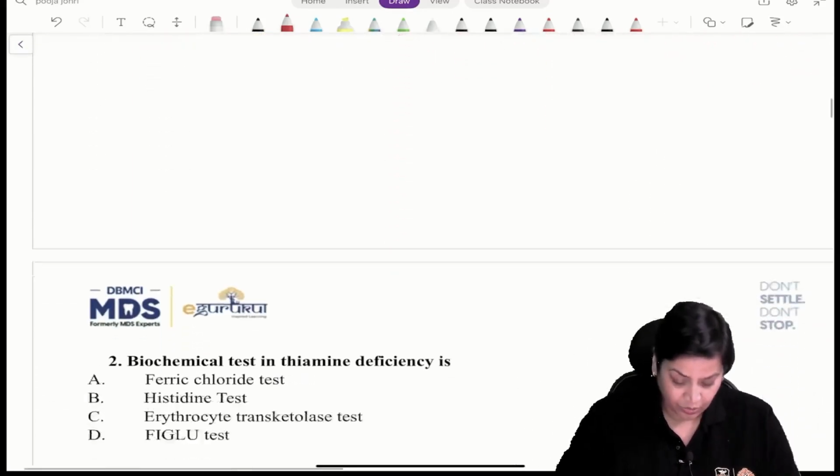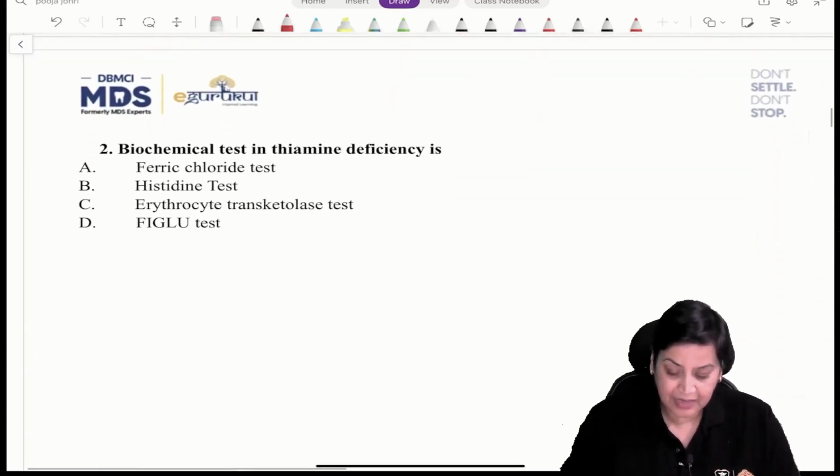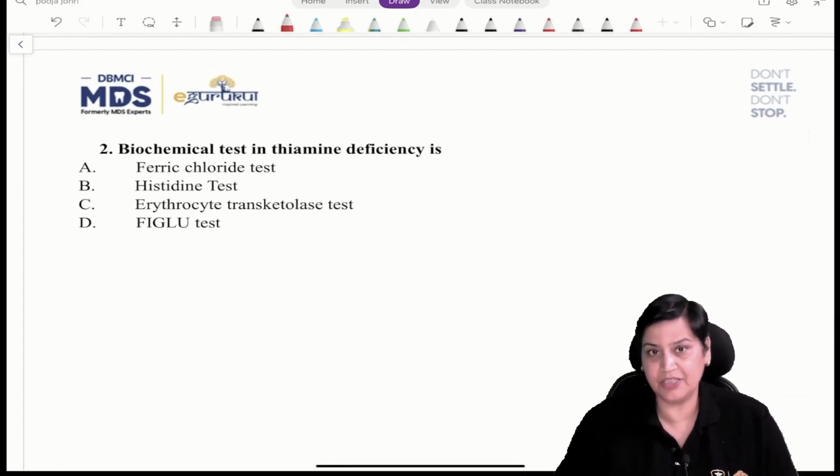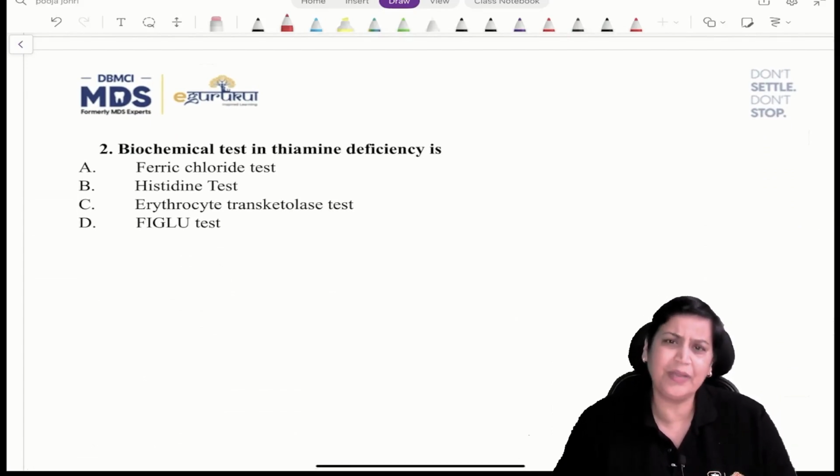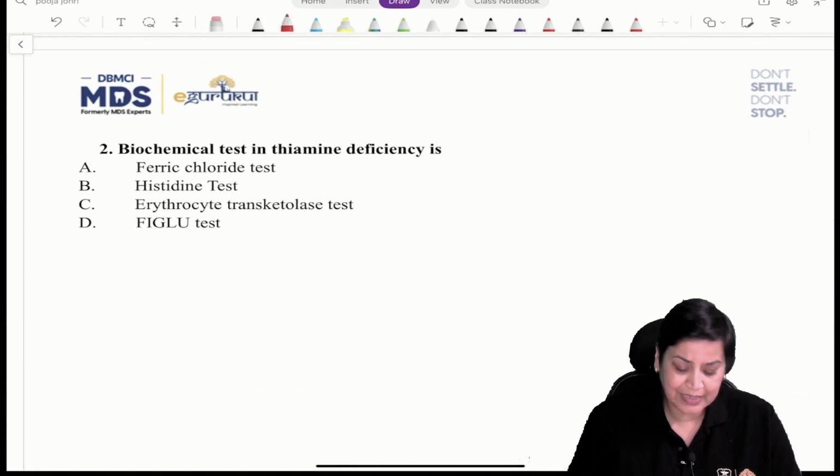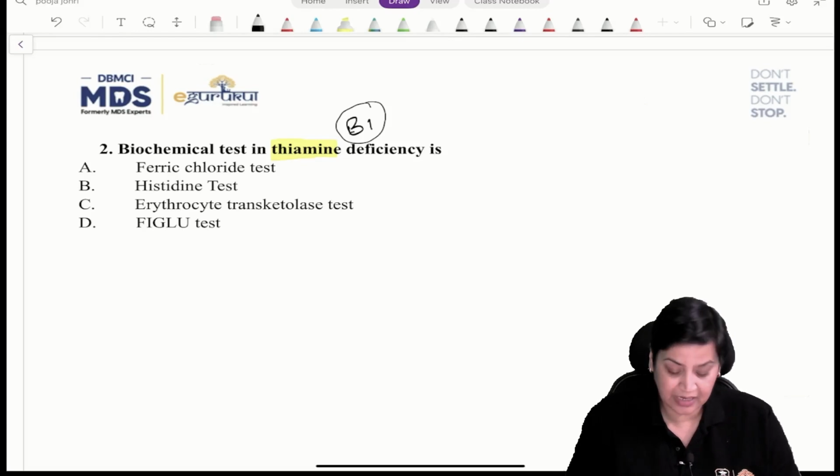Then moving on to question number 2. This is a very important question from the examination point of view, and it has been asked so many times. Biochemical test in thiamine deficiency. If we talk about thiamine, we all know that it is vitamin B1, and B1 is a coenzyme for oxidative decarboxylation.